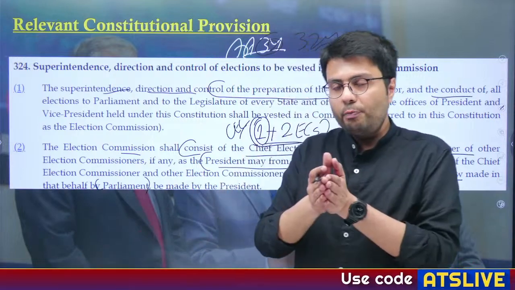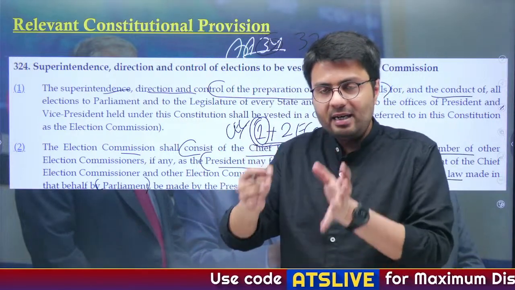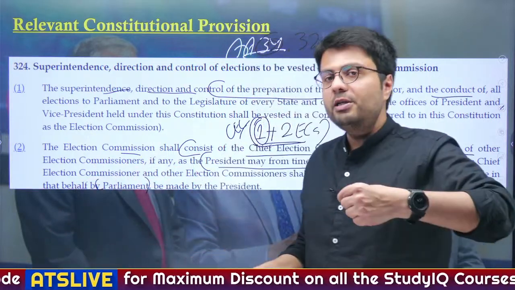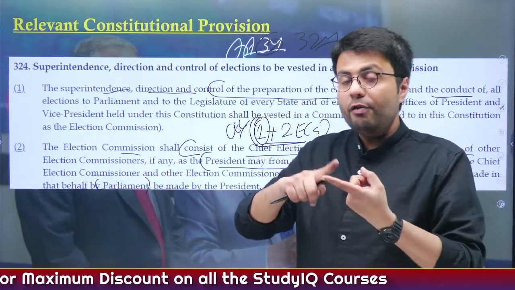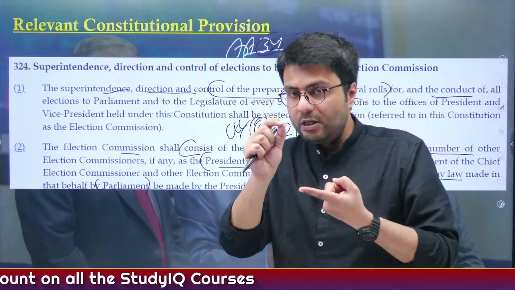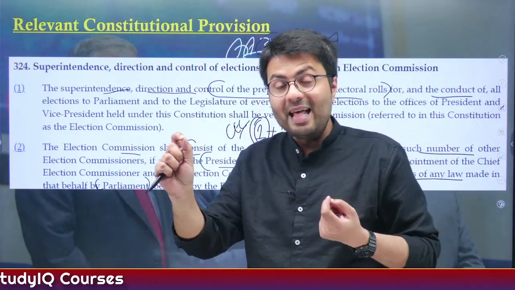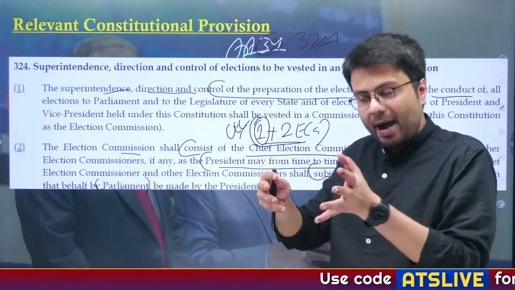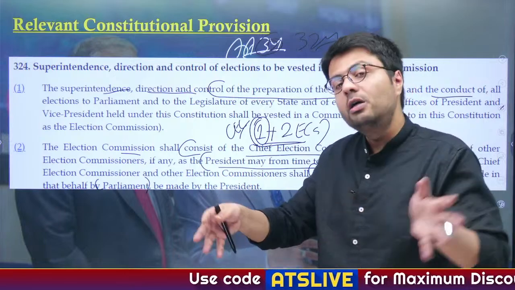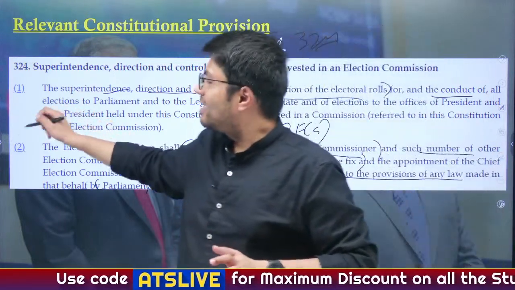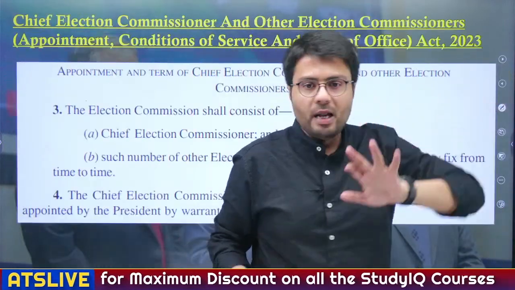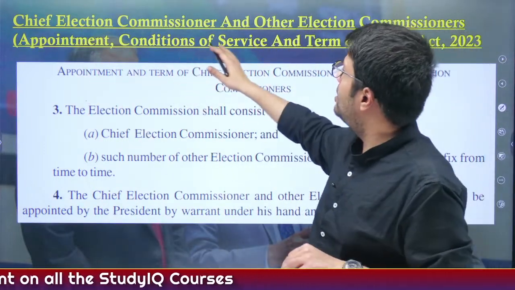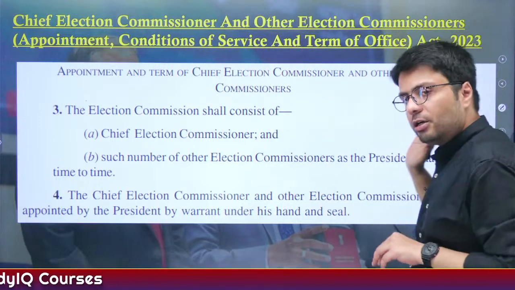So the Supreme Court heard this matter and said that until the law is passed by the Parliament, the election commissioners can be appointed by a committee of three persons which involves the Prime Minister, the Leader of Opposition in the Lok Sabha and the Chief Justice of India. But before any new appointments could be made by this committee, the Government of India enacted the law known as the Chief Election Commissioner and Other Election Commissioners (Appointment, Conditions of Service and Term of Office) Act 2023.